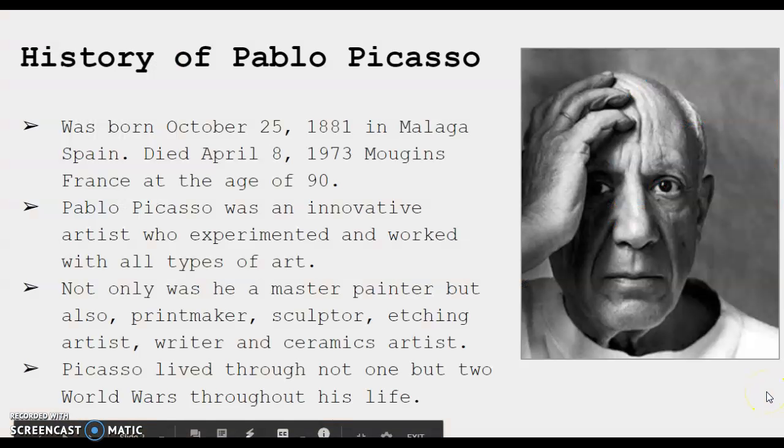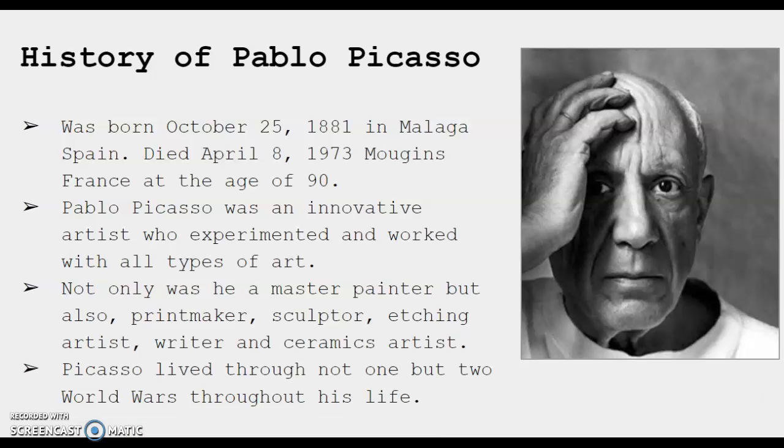So, Pablo Picasso was born on October 25th, 1881 in Malaga, Spain, and died on April 8th, 1973 at Mougins, France at the age of 90. Most of his life he spent in France.